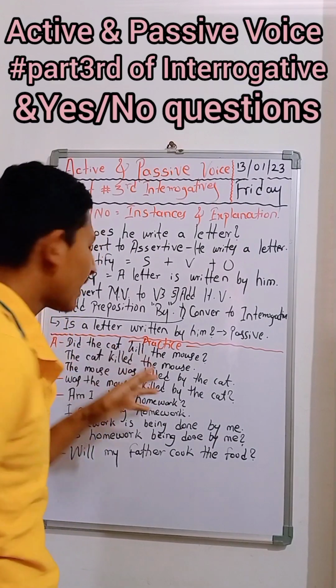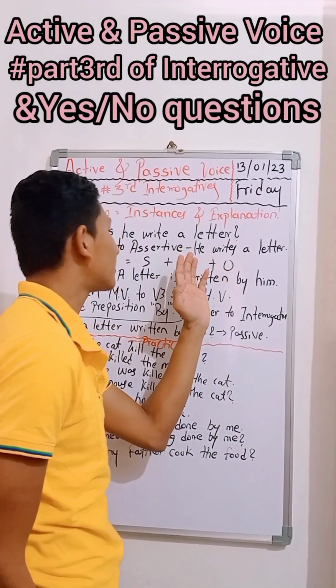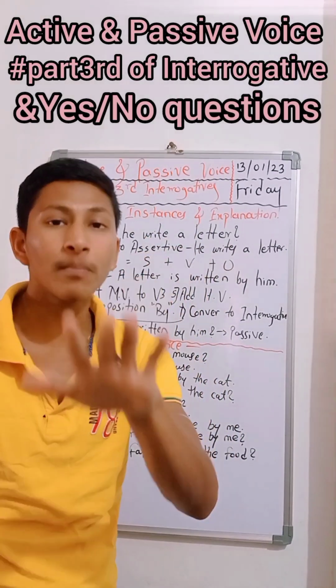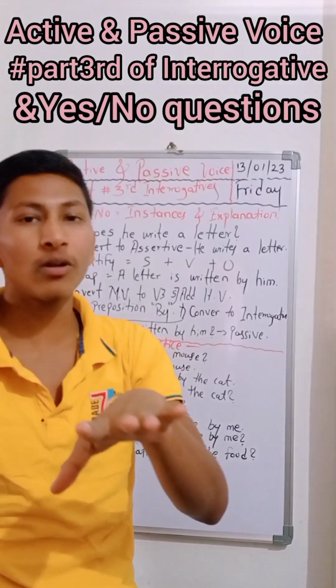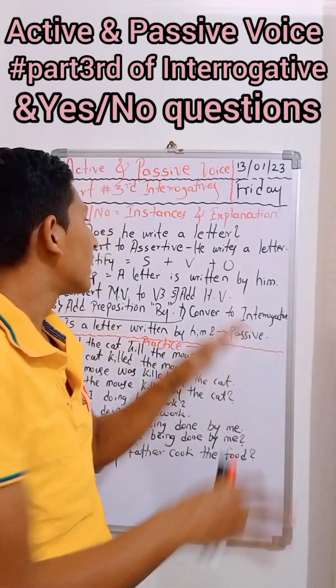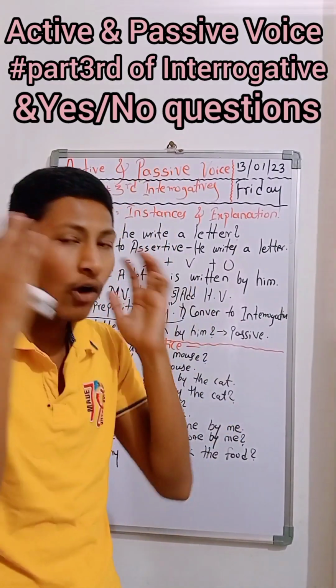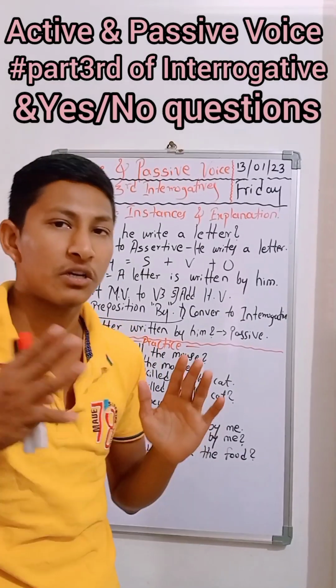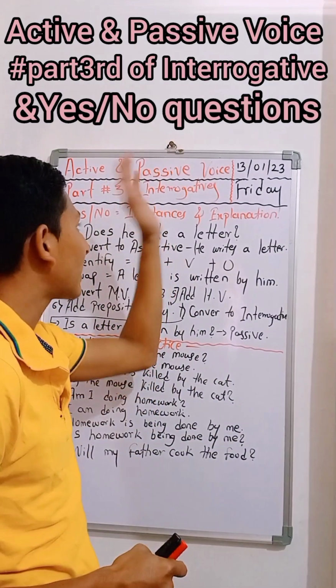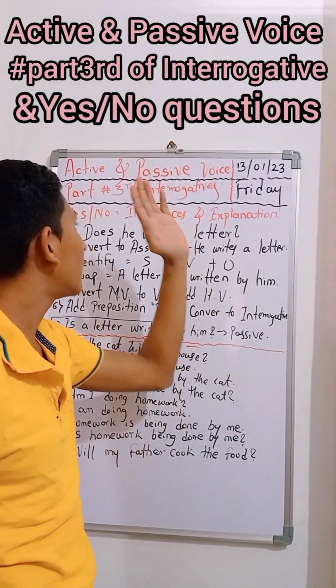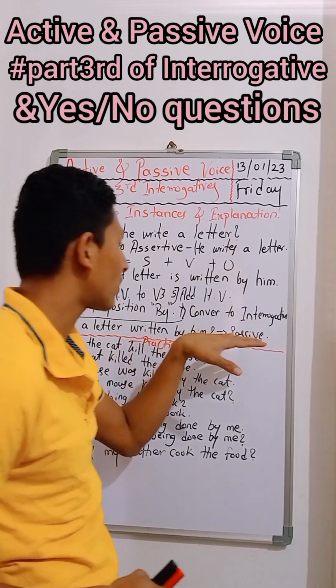If you keep in mind that I am now perfect about the rules, that is why I am teaching you, and I know all seven steps of transforming active to passive if the active voice is an interrogative yes no type of question.